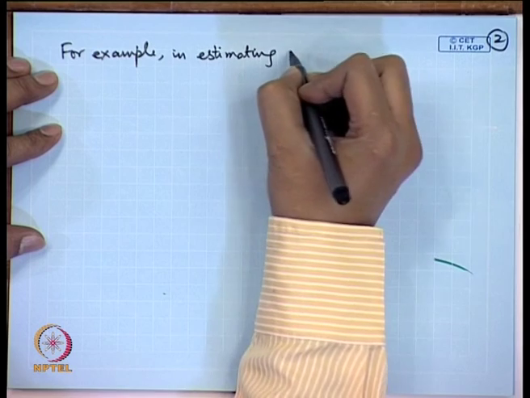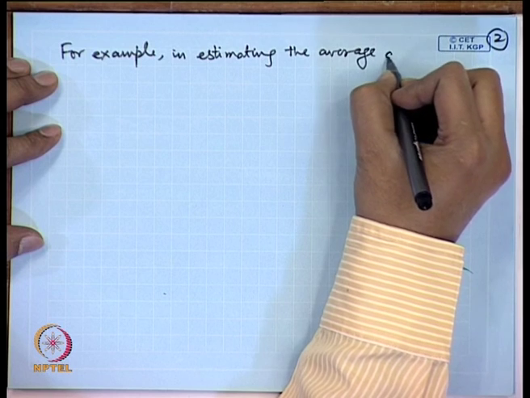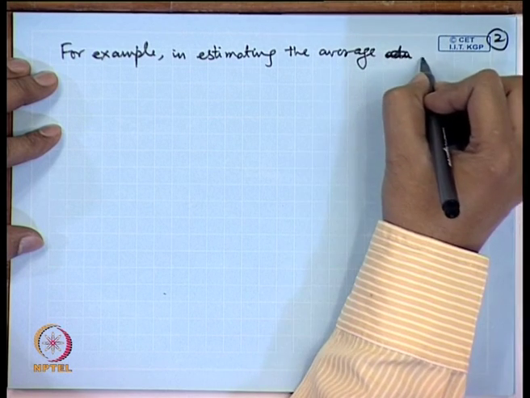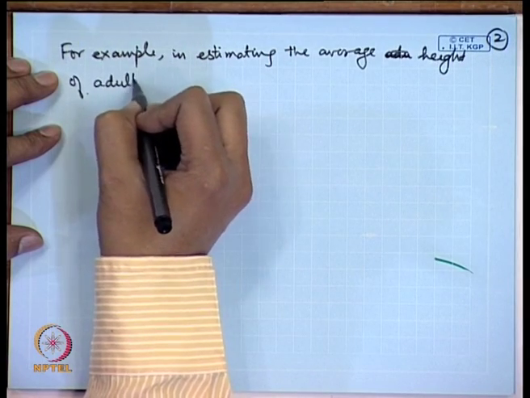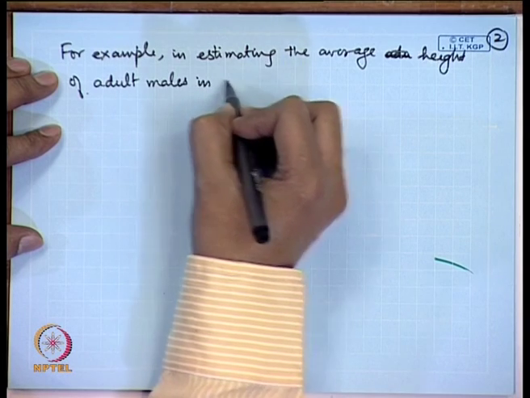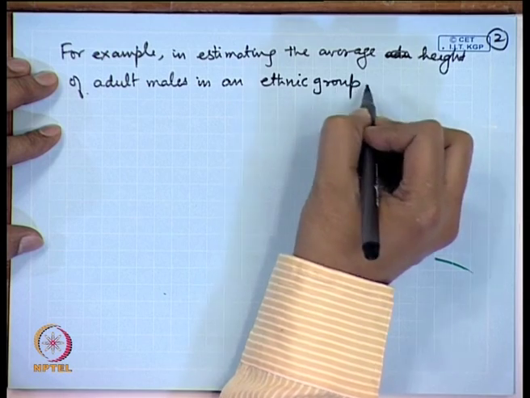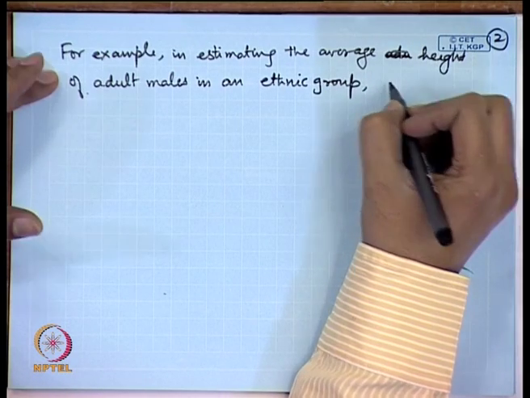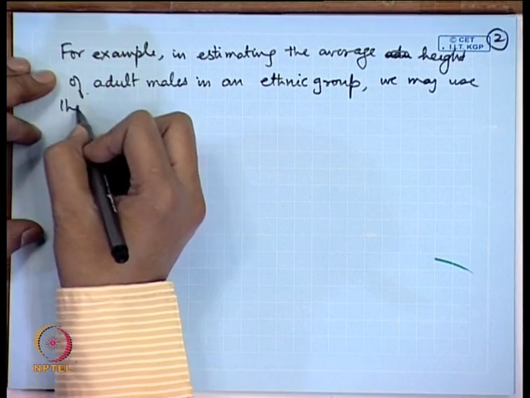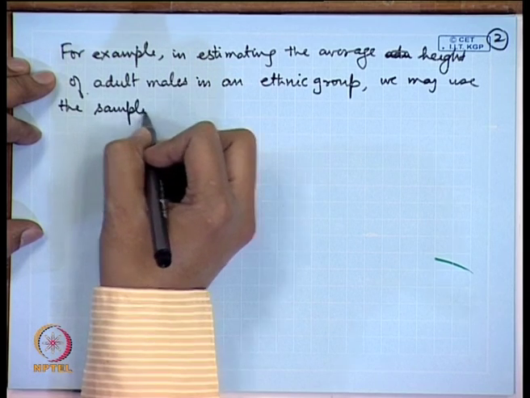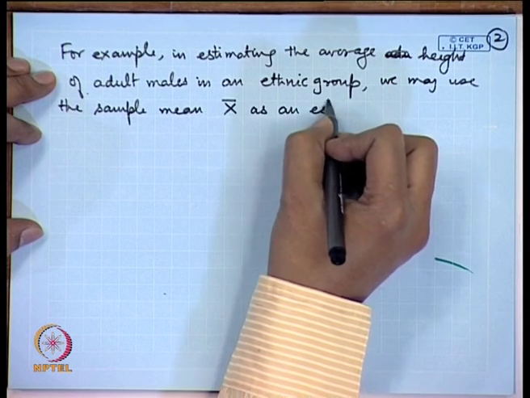In estimating the average height of adult males in an ethnic group, we may use the sample mean, say X bar, as an estimator.